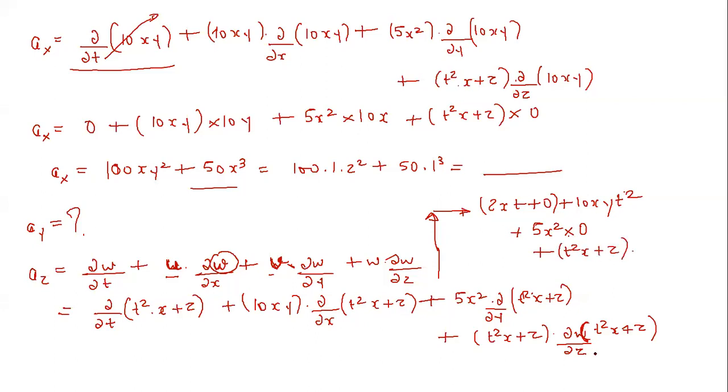Now delta w by delta z. The first term will become 0, and the differentiation of the second term will become equal to 1. Now just put the values of x, y and z here. So it is coming to be 25.